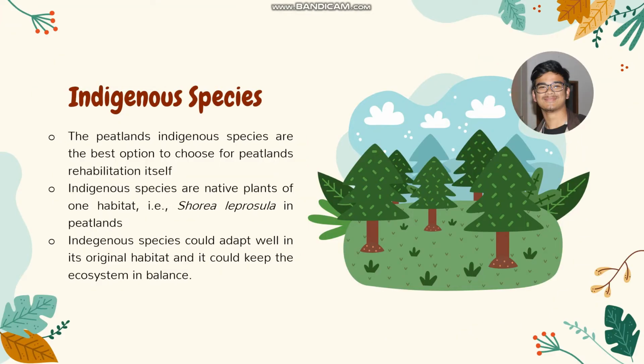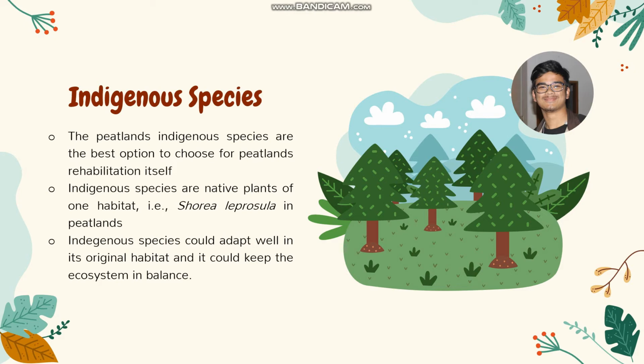When we start a rehabilitation, it's important for us to choose the right species for our plant. So, indigenous species is a native plant of one habitat, i.e. Shorea leprosula in peatlands. So the peatland indigenous species are the best option to choose for peatland rehabilitation itself.